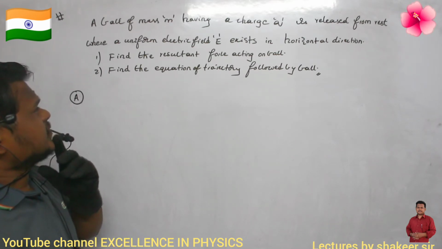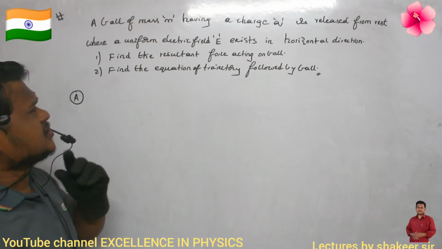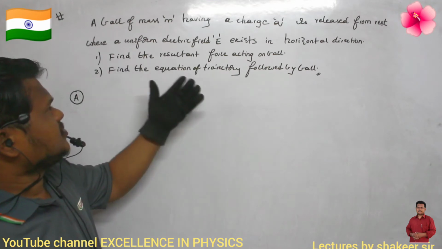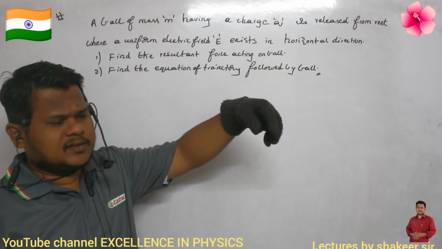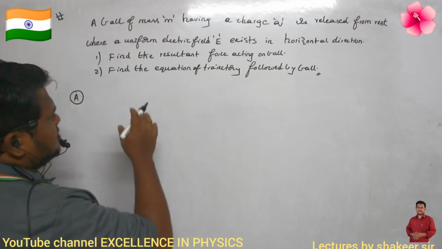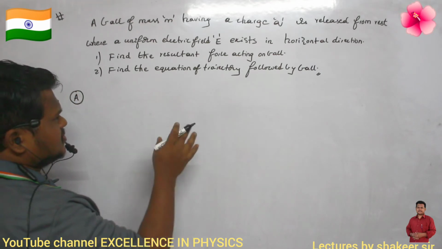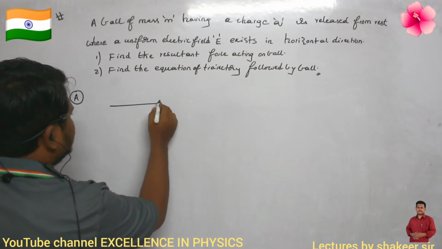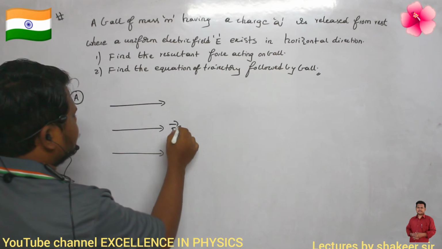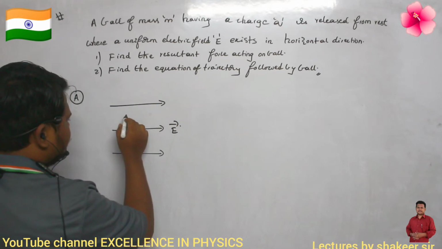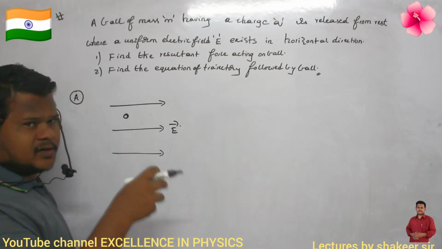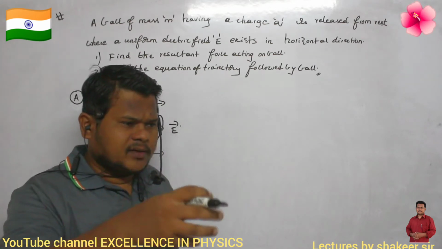So, a ball of mass m having a charge q is released from rest. Rest means what? Previously, this ball was in air. From here, we are releasing the ball. But there is a uniform electric field existing in the horizontal direction. This is the direction of the electric field E. Somewhere from here, we are just releasing this ball. We are not throwing it downwards.